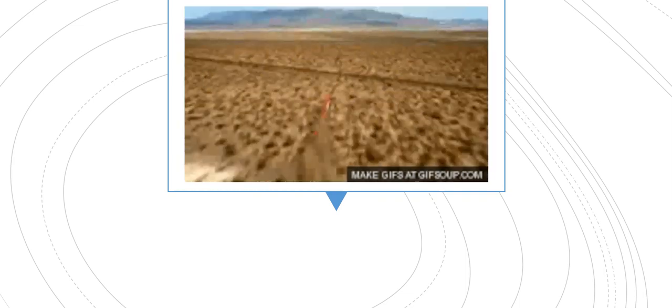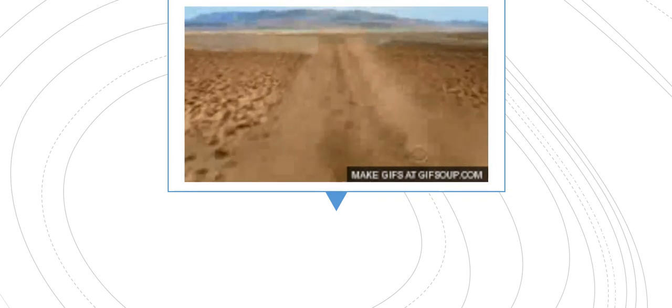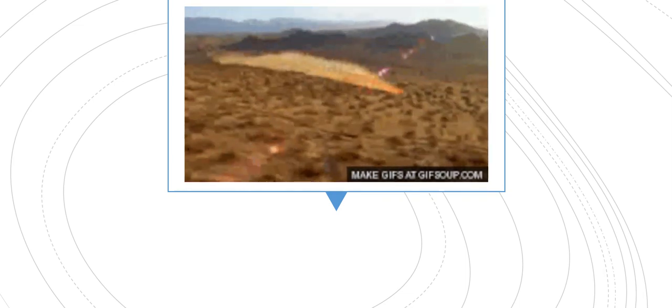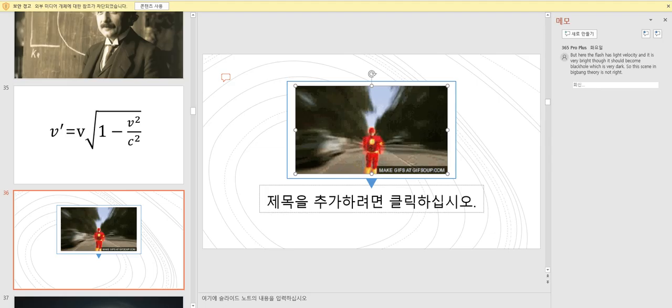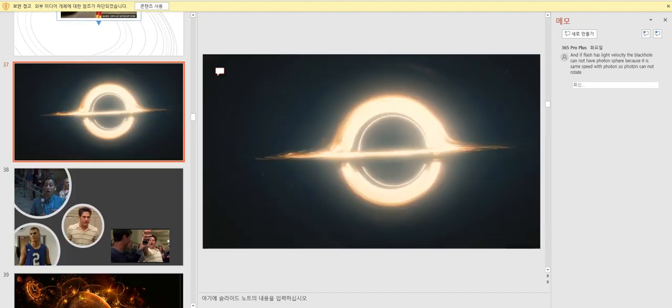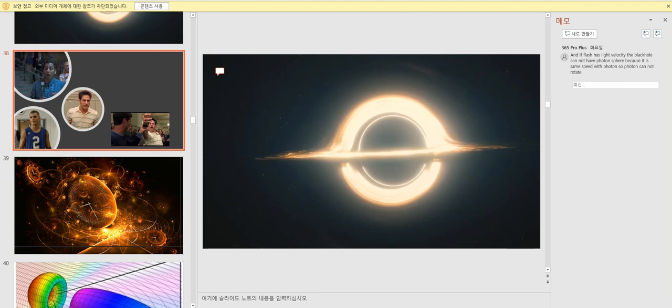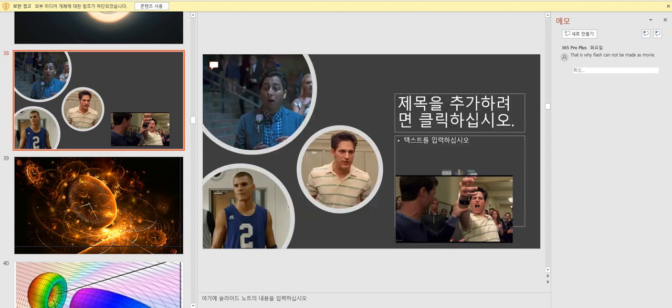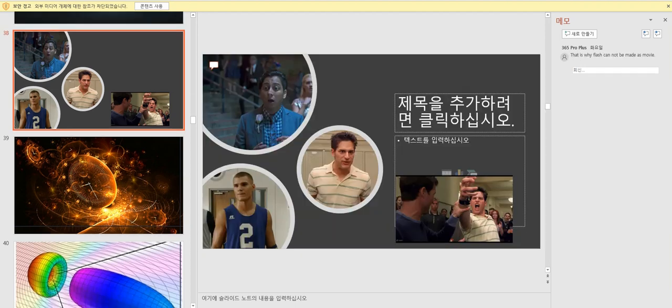Yeah, he is too bright with a flash. And if the Flash has light velocity, the black hole cannot have a photon sphere because it is the same speed as the photon, so the photon cannot rotate. That is why the Flash cannot be made as a movie.